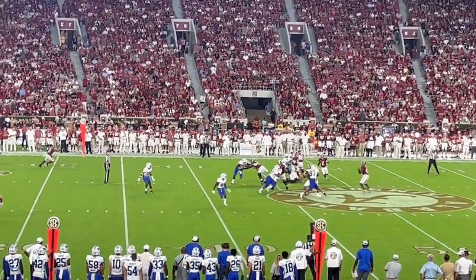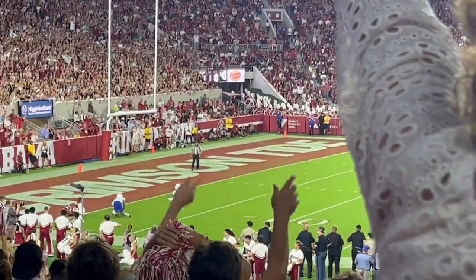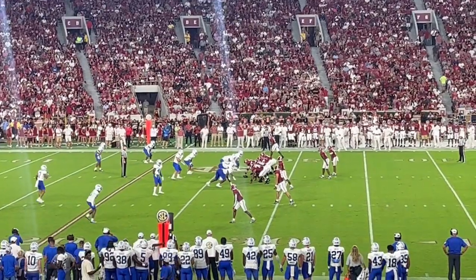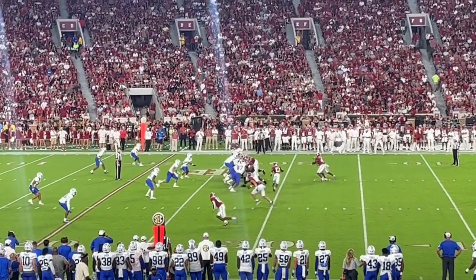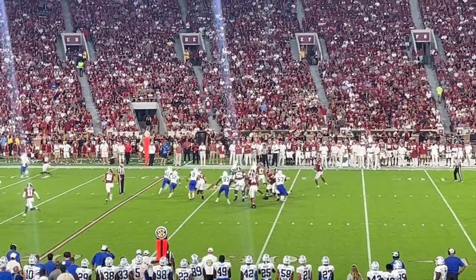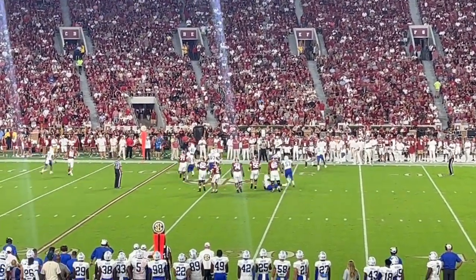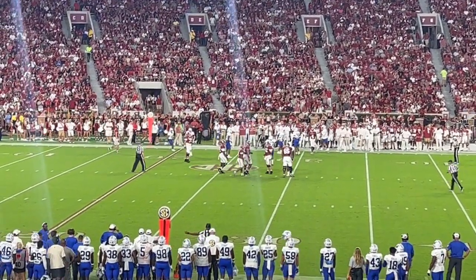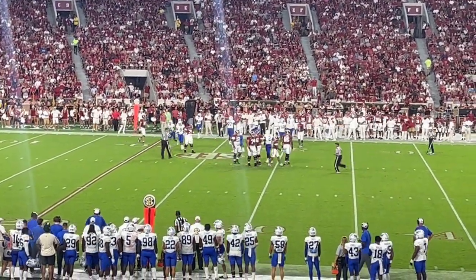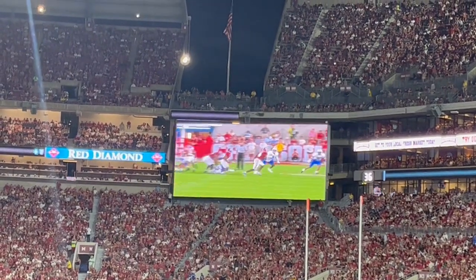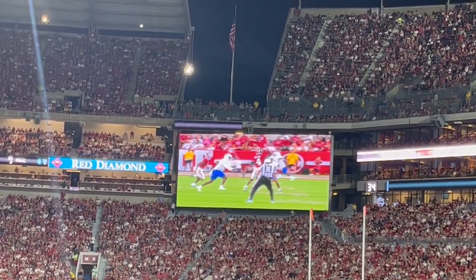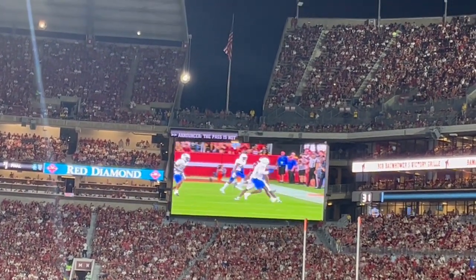Alabama's got the ball now. They take a shot first play, as teams usually do. Pass interference. Ball's thrown pretty good, but it's PI. Here, Jalen rolls out. I like the play design. And just a very athletic play by the defender. You can see again here, he rolls out with Jalen and gets way up in the air, bats the ball down. I think they'll come back to more plays like that in the future.